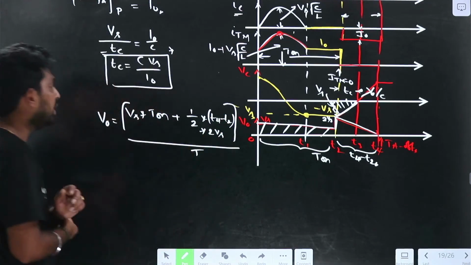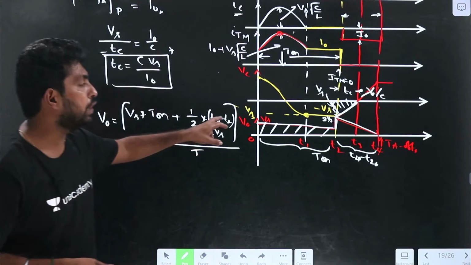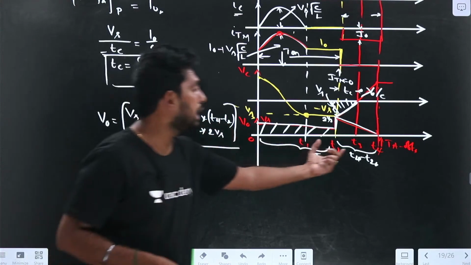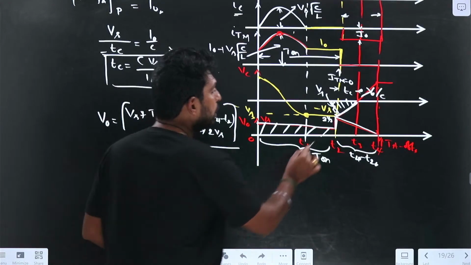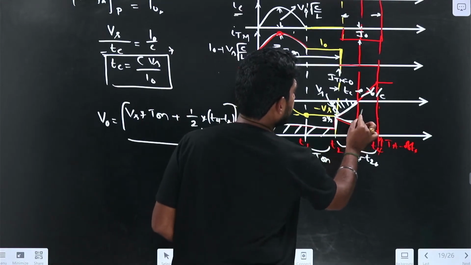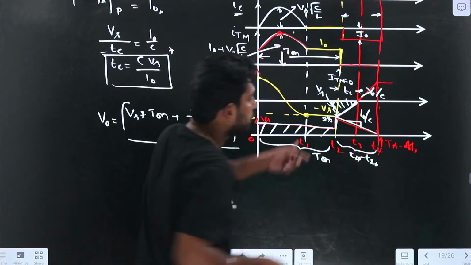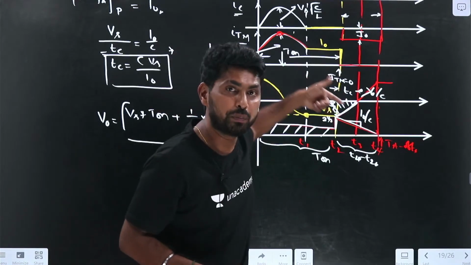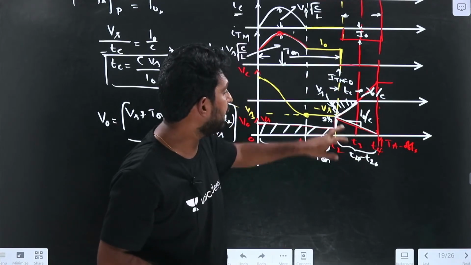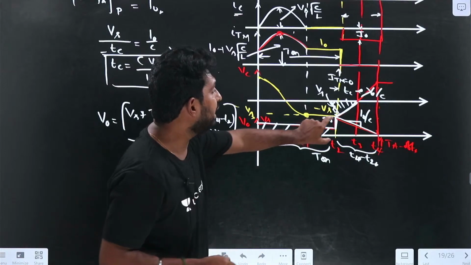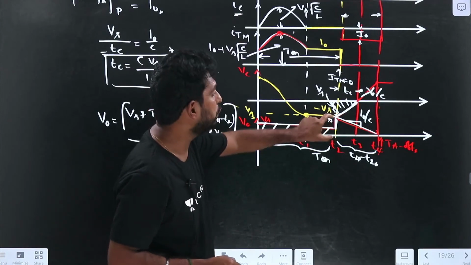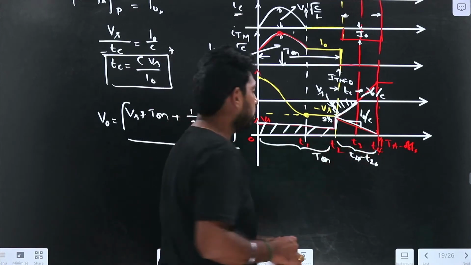So this is the V naught. How can we find T4 minus T2 here? This T4 minus T2 has the slope also, I naught by C. So this will reduce to the slope of I naught by C. If I take the height as 2Vs, the width is T4 minus T2.